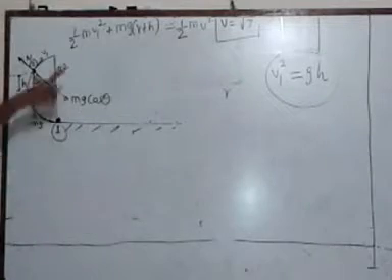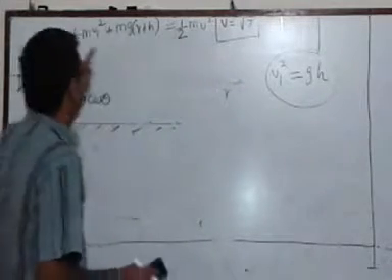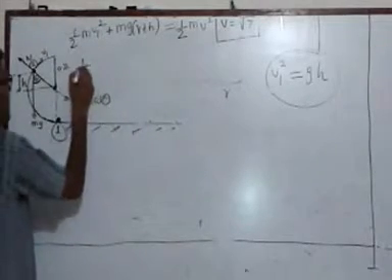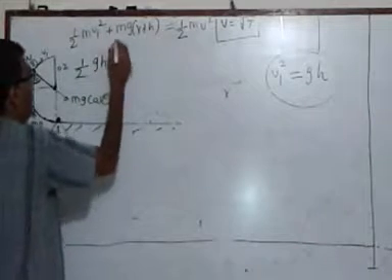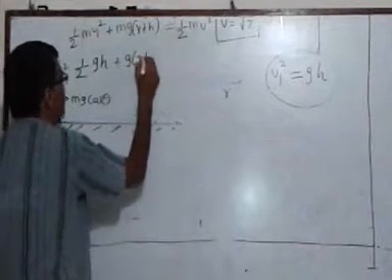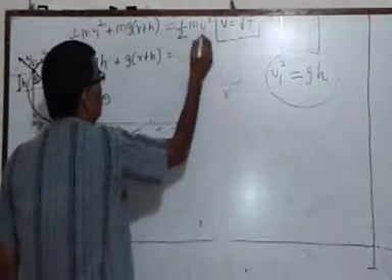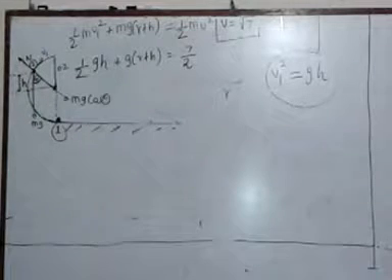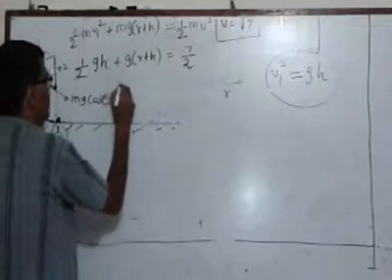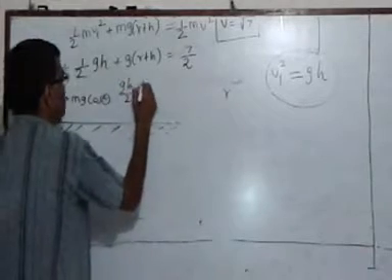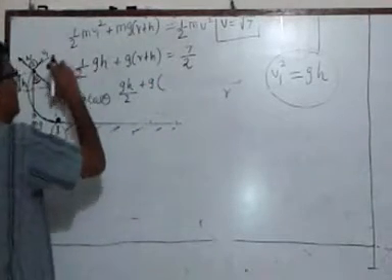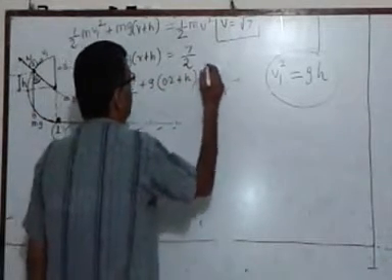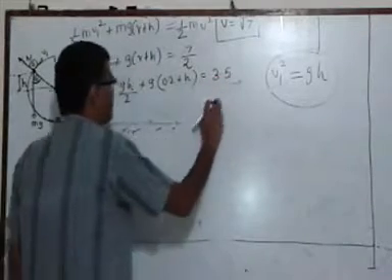Now, let me cancel m everywhere. Let me put v1 square as gh in this expression. I will get half gh, m is already gone, g into r plus h, m is gone, and as v is √7, v square will be 7 upon 2. So this gives me gh upon 2 plus g, the value of r is given to us as 0.2, plus h is equal to 7 upon 2, that is 3.5.